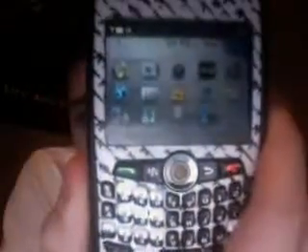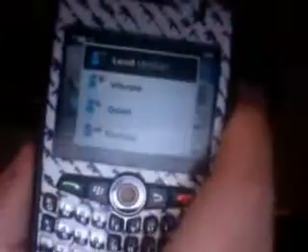First you go to the profiles. Go to the profiles, where it says loud and all that. Then you go down to advanced. You click advanced, and then you see loud, and you press this button, the menu button.